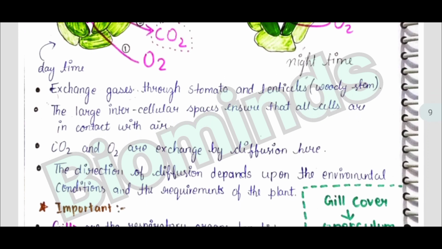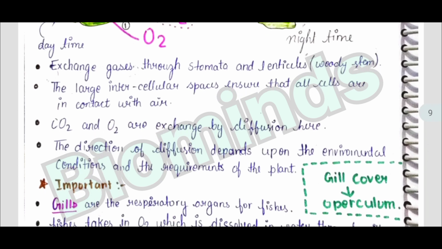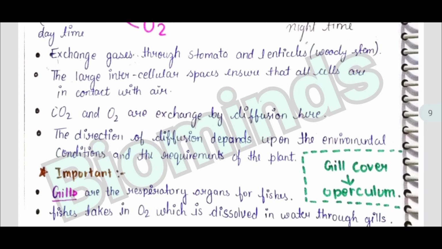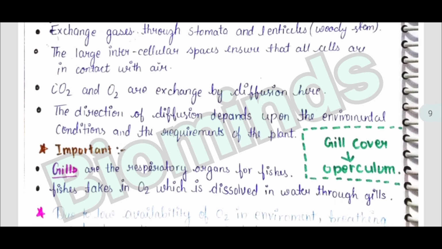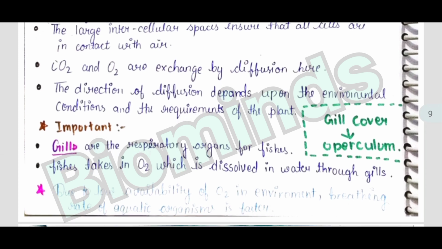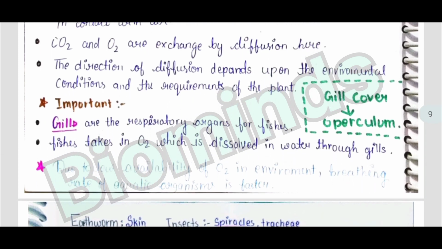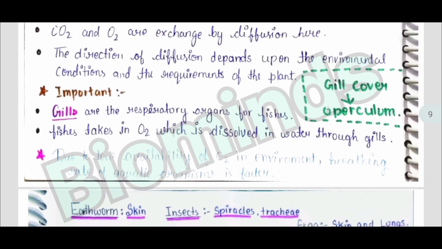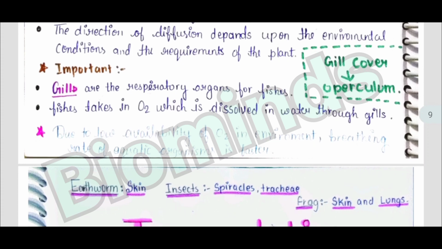Important note: gills are the respiratory organs for fishes, and fishes take in oxygen which is dissolved in water through the gills, and due to the low availability of oxygen in the environment, the breathing rate of aquatic organisms is faster. The earthworm respires through the skin, insects through spiracles and tracheae, and the frog through the skin and the lungs.